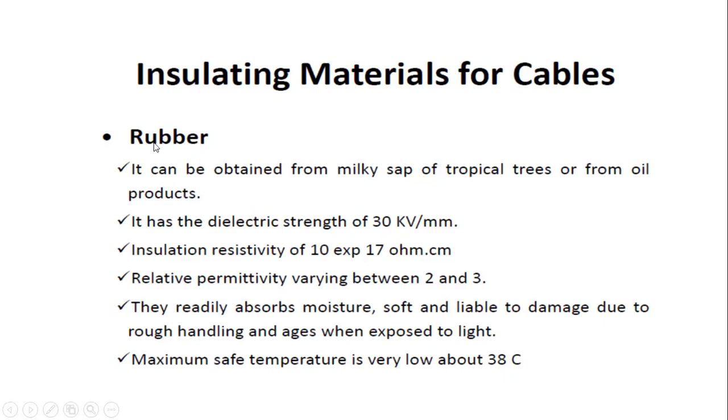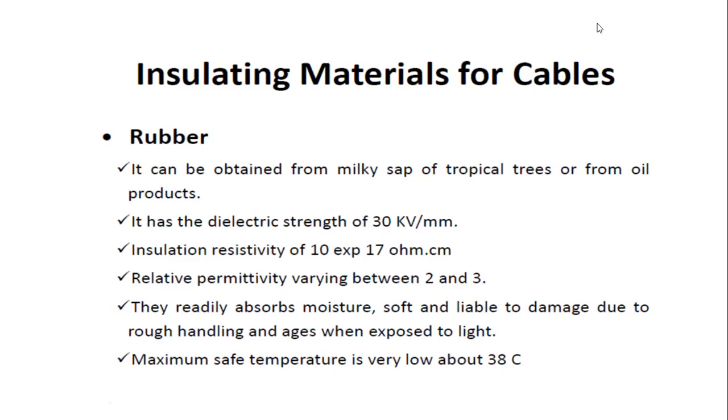First, coming to rubber. What are the main insulating properties of rubber? It can be obtained from the milky sap of tropical trees or from oil products.